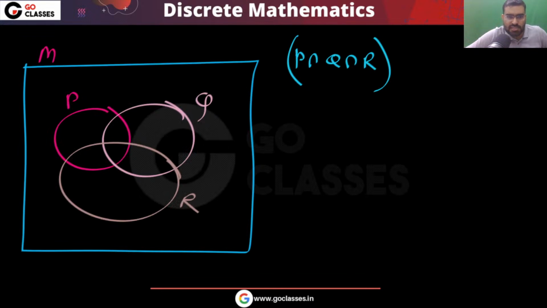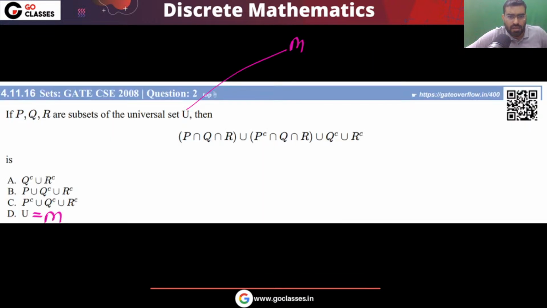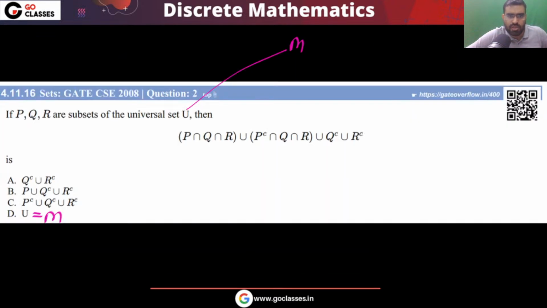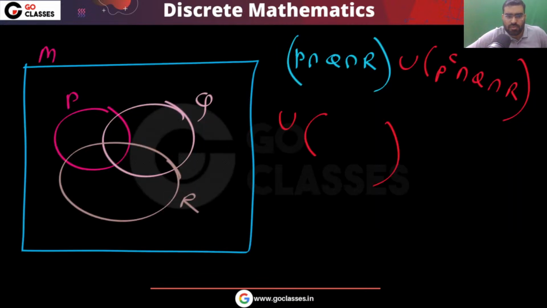Then the question is asking union P complement intersection Q intersection R. Okay, then the question is asking union Q complement. Then the question is asking union R complement. Okay, so this is what the question is asking.